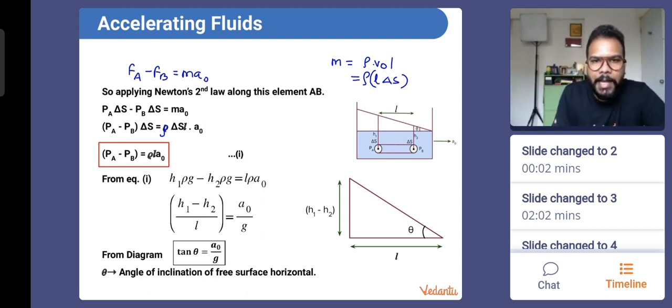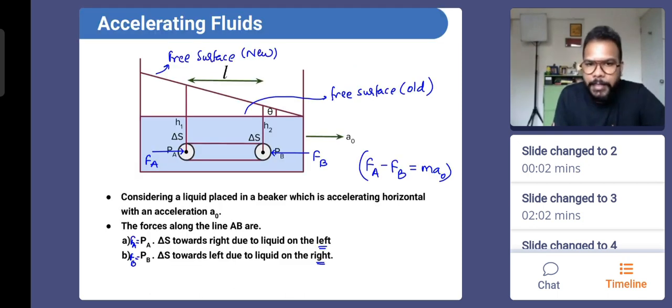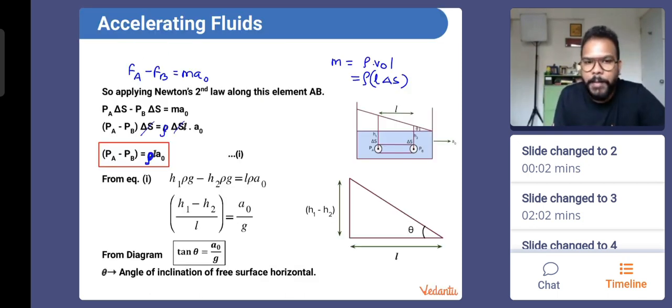So what we did, we took delta S common, and now you can see that delta S gets cancelled. And what I'm left with here is Pa minus Pb equal to rho into L into A naught. And what is Pa? It is h1 rho g, because this height is h1. And what is Pb? Once again in the diagram, the height h1 will create the pressure h1 rho g. Height h2 will create the pressure as h2 rho g. We will write that h1 rho g minus h2 rho g equal to rho into L into A naught. Rho will definitely get cancelled here. So you'll be left with h1 minus h2 into g equal to L into A naught.